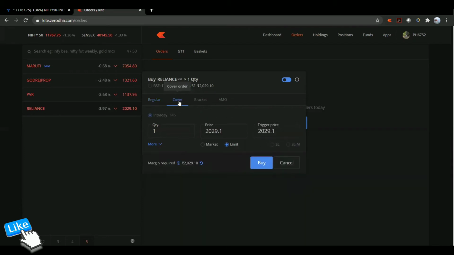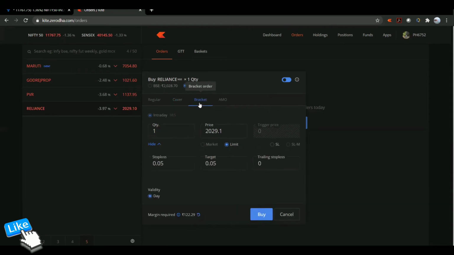Okay, now you see cover order. If you see here, you have a trigger price and you have a normal price. Okay, the trigger price is your SL, and then there is a bracket order.